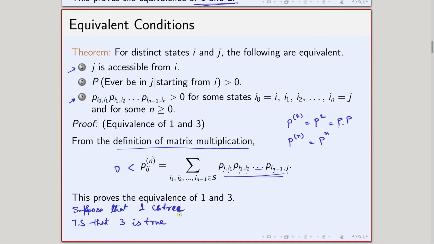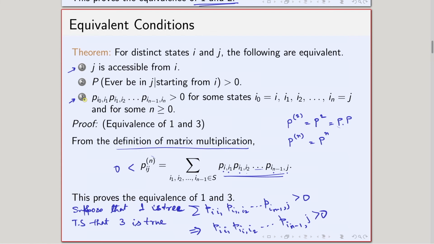Okay. So, that basically shows that the summation of p_i,i1, p_i1,i2, and so on, p_i(n-1),j is strictly greater than 0, and this implies that at least one of p_i,i1, p_i1,i2, and so on, p_i(n-1),j has to be strictly greater than 0, otherwise this sum will be 0. If all the entries here are 0, then the sum will be 0, but we know that the sum is strictly greater than 0. Using this we can prove that 1 implies 3.